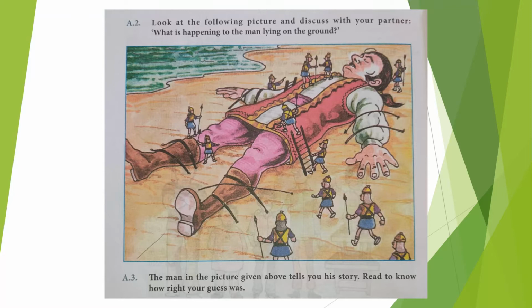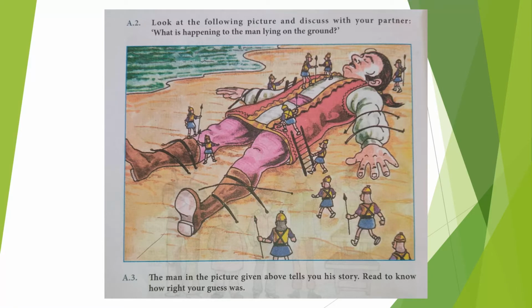Actually, a giant man was lying on the seashore, and some small people, known as Lilliputians, were climbing on that person and trying to tie him. The man in the picture given above tells you his story.